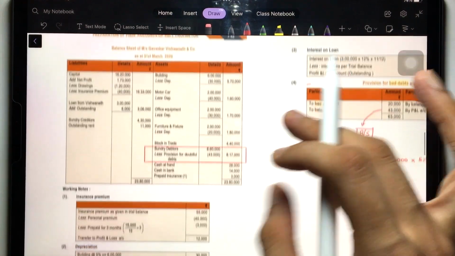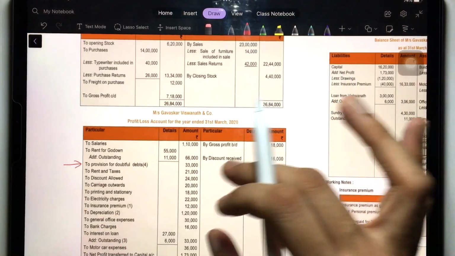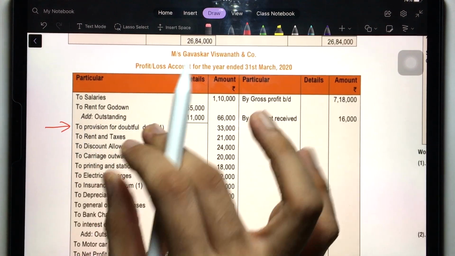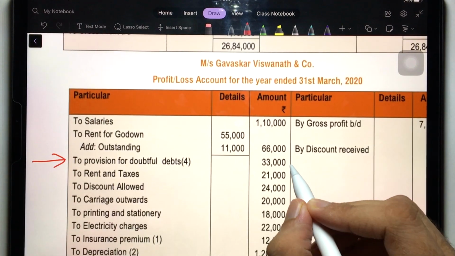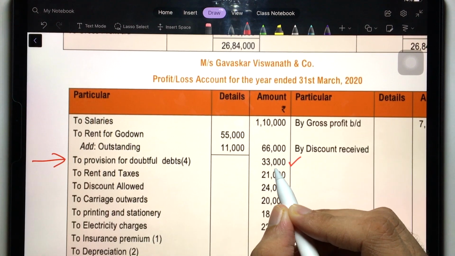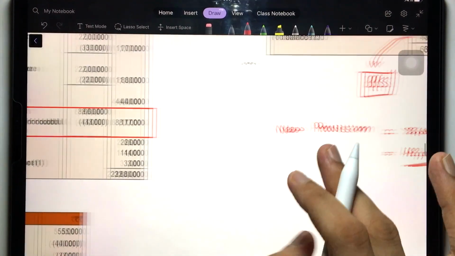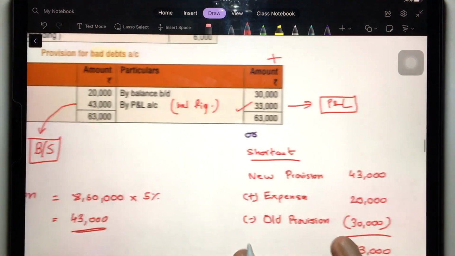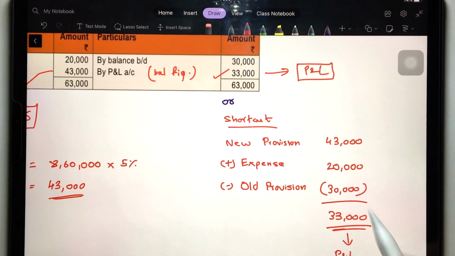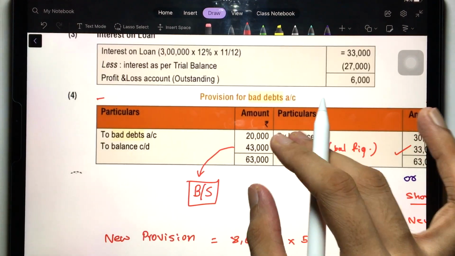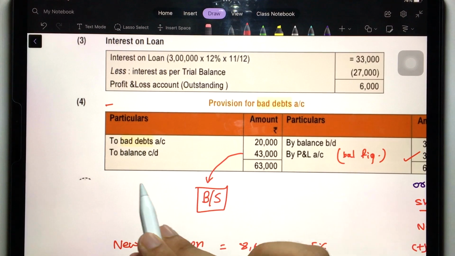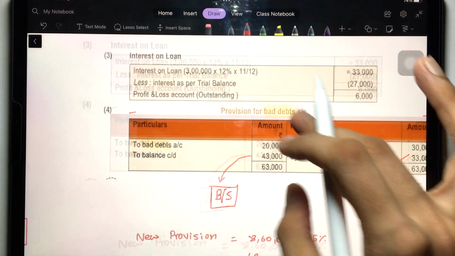See here. First let's go to the profit and loss account. In the profit and loss account, what will happen? On the debit side, you will take provision for doubtful debts, 33,000, right? See here, we have taken this from here. 33,000. Clear? And then in the balance sheet, what will go? This will go in the balance sheet, 43,000, because this is the new provision that you have to maintain for next year.